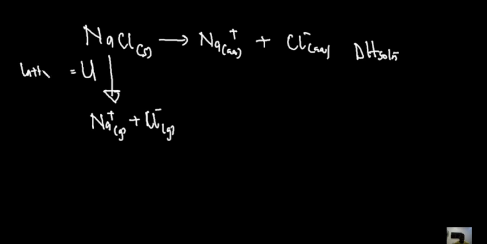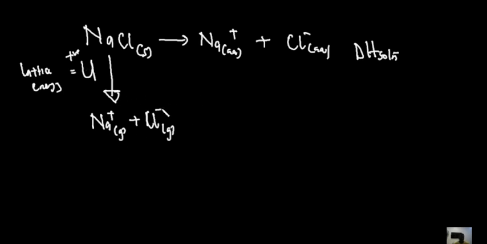Anytime you are talking about lattice energy, you are looking at the energy required to break an ionic bond, or the energy required to form an ionic bond. When an ionic bond is being broken, take note, it involves a positive lattice energy. But when an ionic bond is being formed, it involves a negative lattice energy. So in this case, where we are breaking the bond, it is going to involve a positive lattice energy.